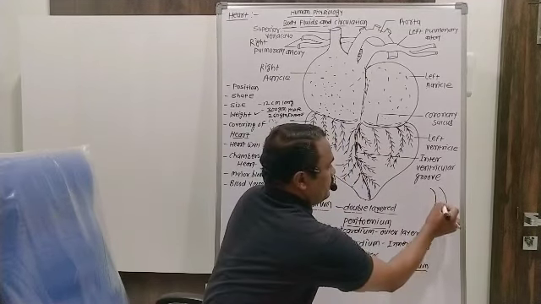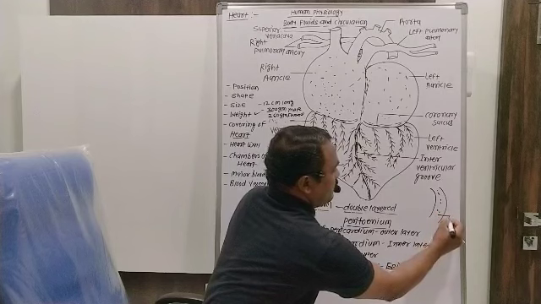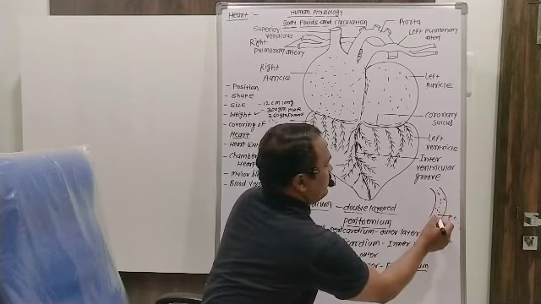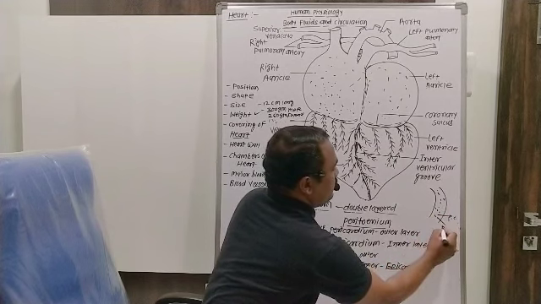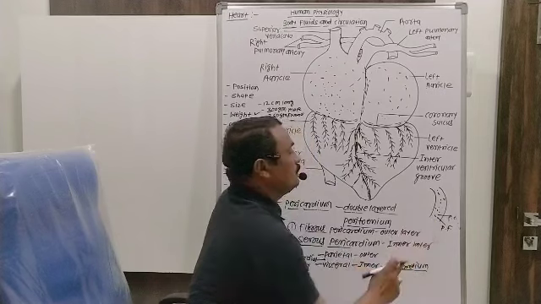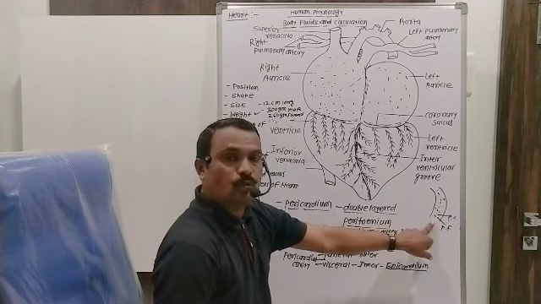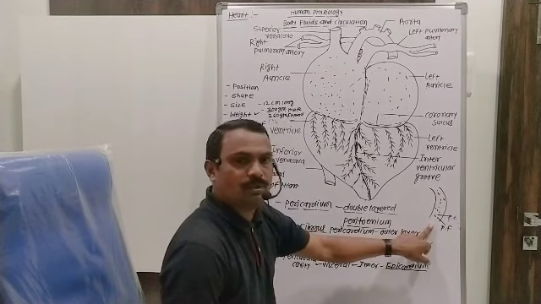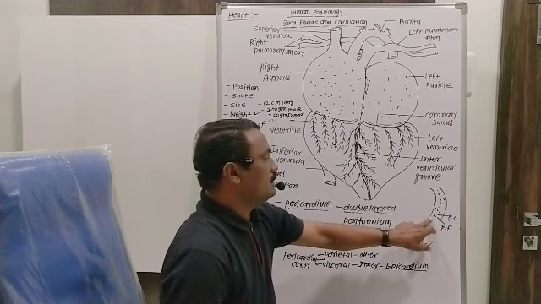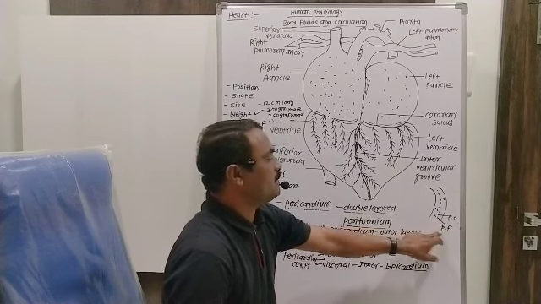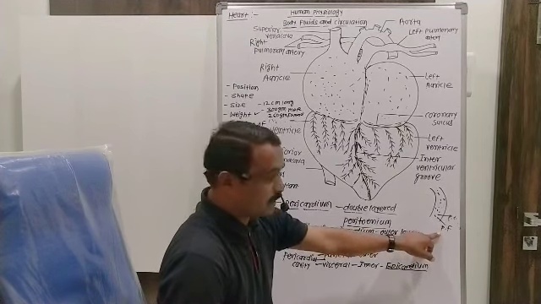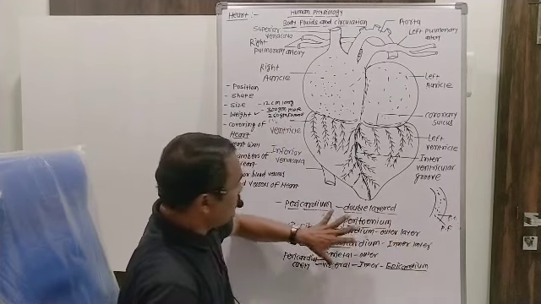This pericardial cavity is filled with pericardial fluid. This pericardial fluid acts as a lubricant, acts as a shock absorbent, and prevents desiccation of the tissues. These are the different functions performed by the pericardial fluid. Okay, these are the coverings present around the heart.